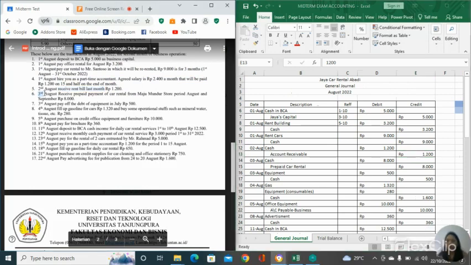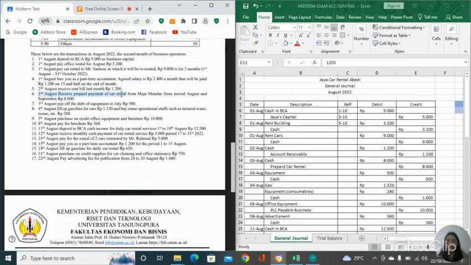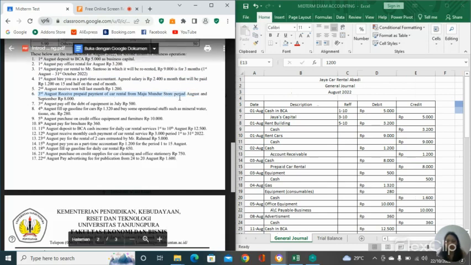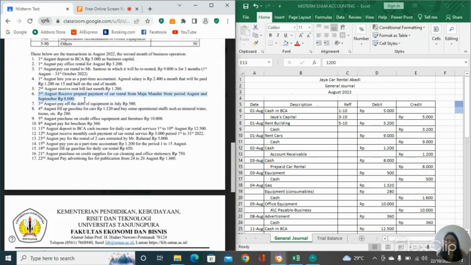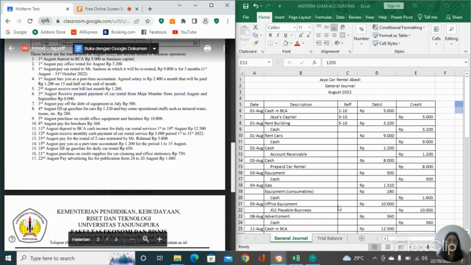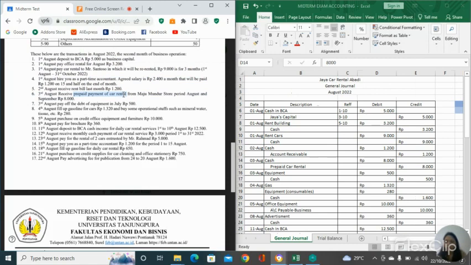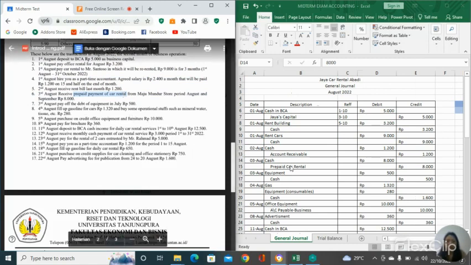Next we move to 3rd August: received prepaid payment of car rental from Maju Mundur, period August and September, 8,000. Same as before, received means our cash is increased, so cash is going to be debit. Because it's a prepaid payment of car rental, we use the same name, prepaid car rental, and it's going to be credit because we already received the prepaid.